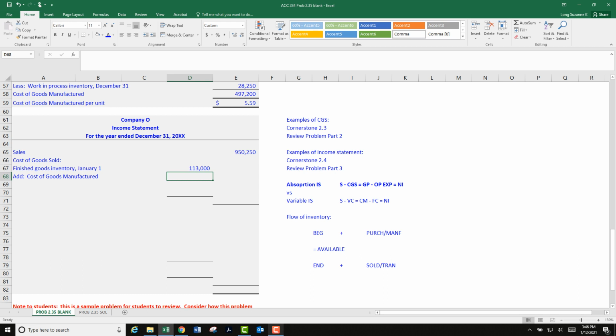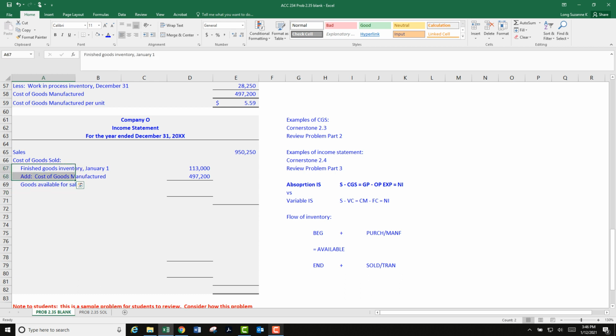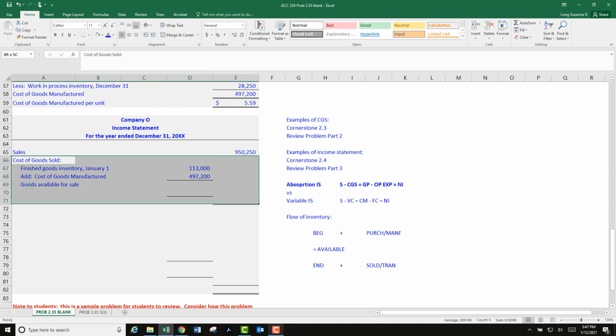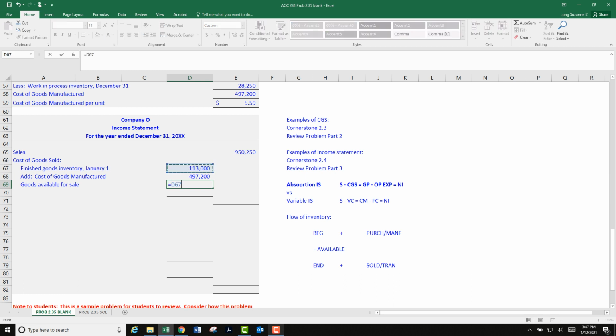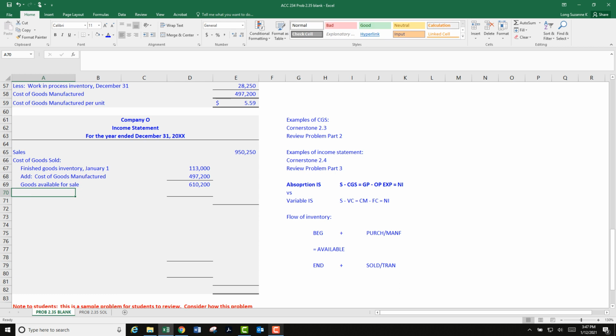Okay, cost of goods manufactured equals this amount. It's the same amount, carries down. You're going to add all that up together and you've got goods available for sale. That's everything that you could sell. I think my idea was to have these indented like that. So we're going to have a cost of goods sold section like that, kind of like we did above. So we need to add. Beginning, add. Equals this one, add this one. Okay. And then we're going to have less ending.